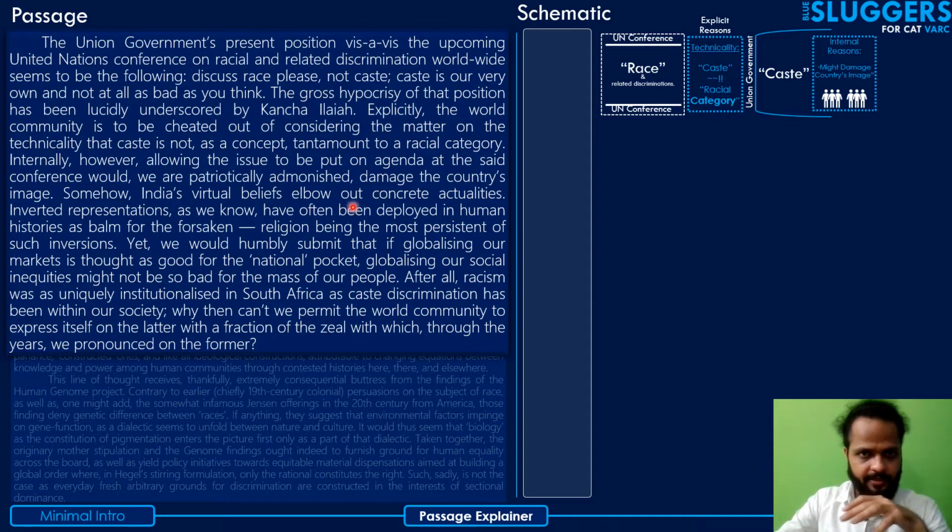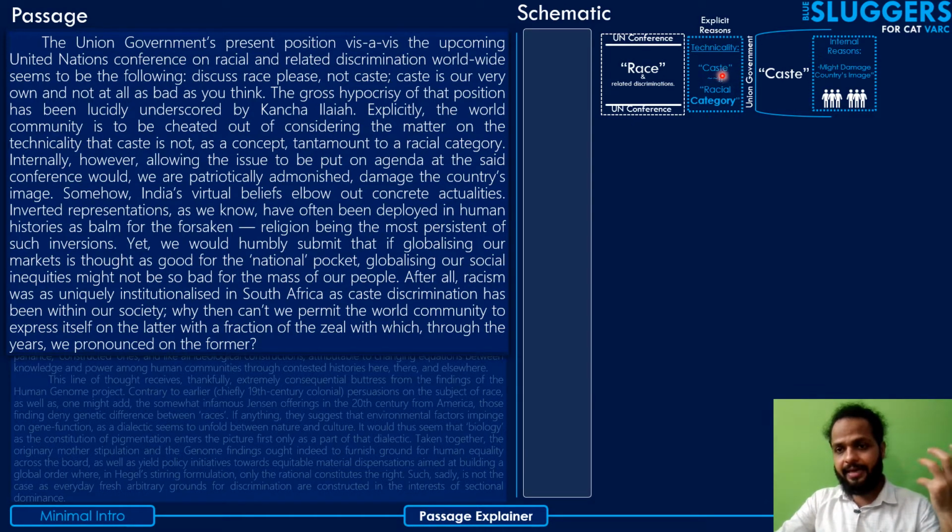That's what the author says here: explicitly, on the face of it to the world, this technicality has been given as the reason, while beneath the technicality, beneath the explicit, the real reason discussed internally is that we cannot let this discussion happen there because it will damage our reputation, our image, the country's image.